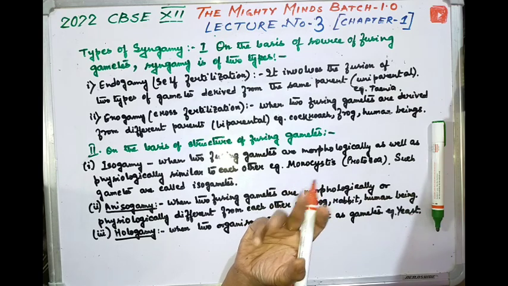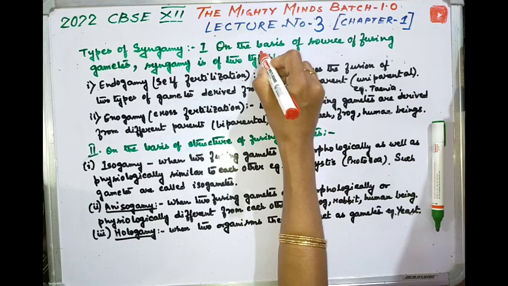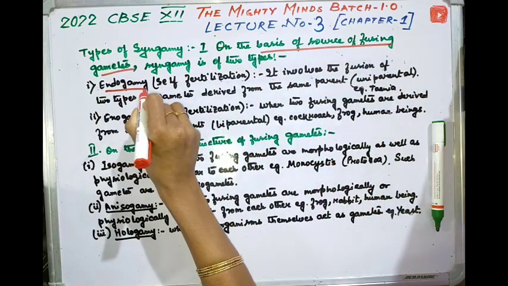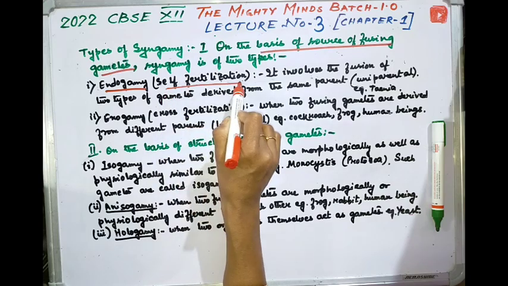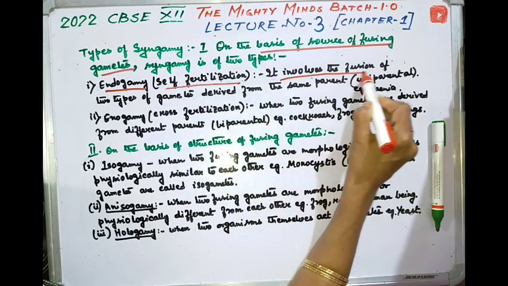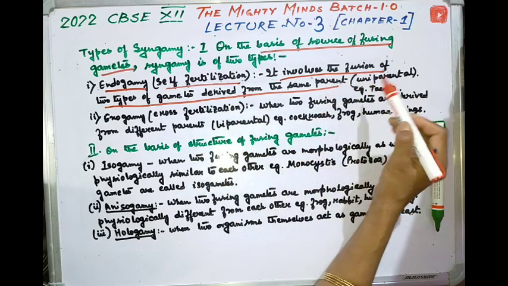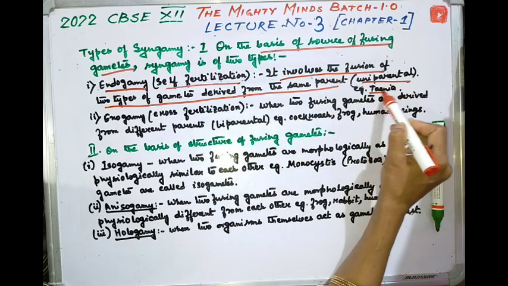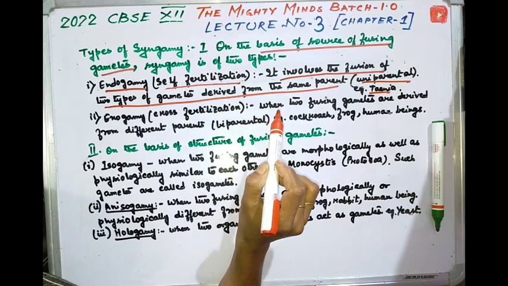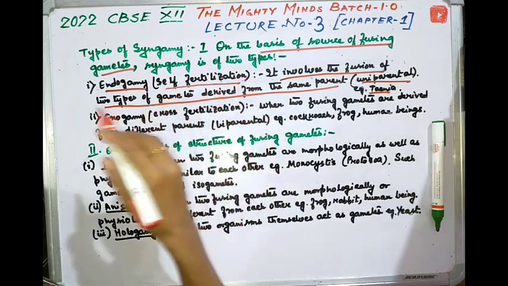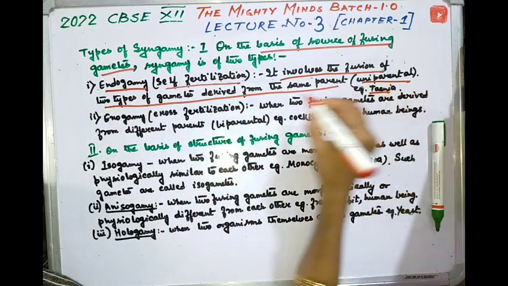Now, types of syngamy on the basis of source of fusing gametes. First one is endogamy, that is self-fertilization. It involves the fusion of two types of gametes derived from the same parent, that is uniparental. Example, Taenia solium. This endogamy is actually very rare.